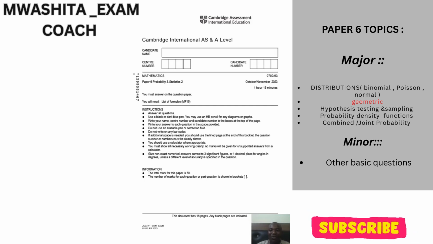So for those taking pure mathematics with statistics, this is the exam guru coach, here to assist you to easily crack that math paper. And remember, this paper has only 50 marks. So in order for you to maximize, you should score massively in this paper 6 as well as paper 5.